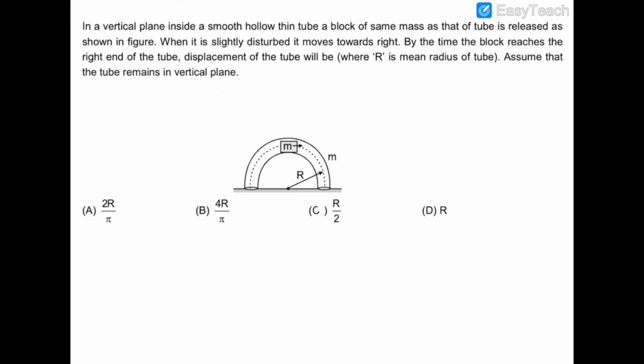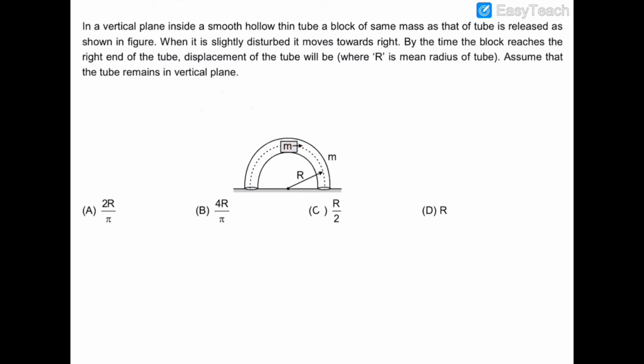In this question, there is a tube of some mass m and radius r. This tube is being kept on a frictionless surface, and this block, of the same mass m, is being placed at the highest point of the tube, touching the tube. Now this block is given a slight displacement and it starts to move down the tube. We have to find out the displacement of the tube when this block will reach this point.